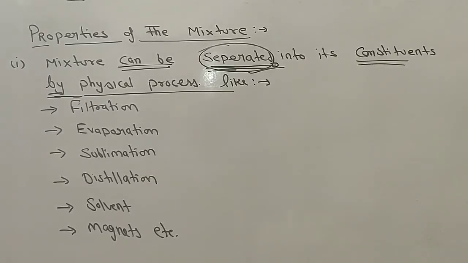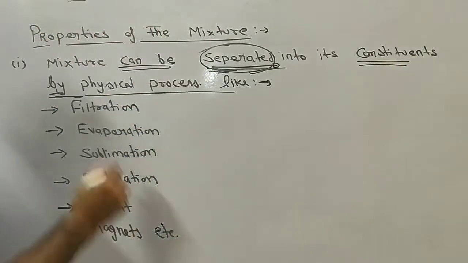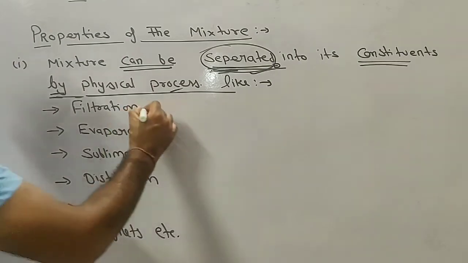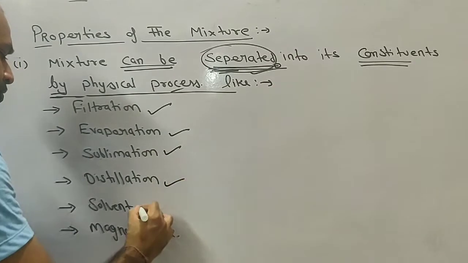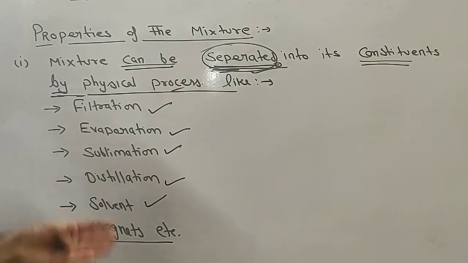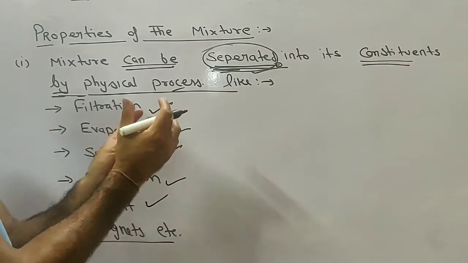Here is the first important property of the mixture: a mixture can be separated into its constituents by physical processes. Here are some physical processes like filtration, evaporation, sublimation, distillation, solvents and magnets. These are the very important physical processes by which we can separate the mixture constituents.